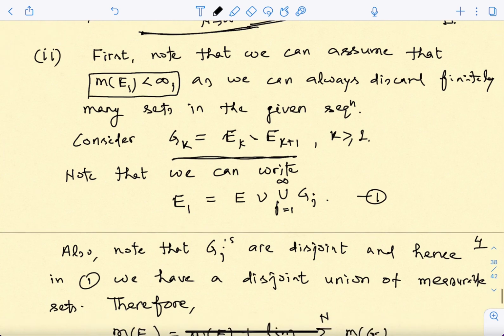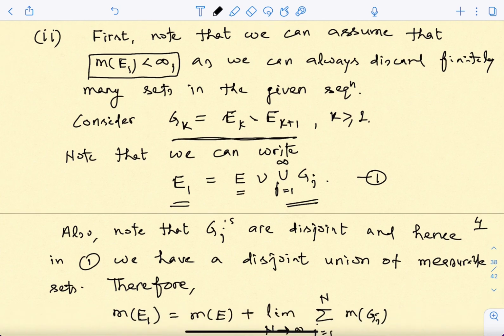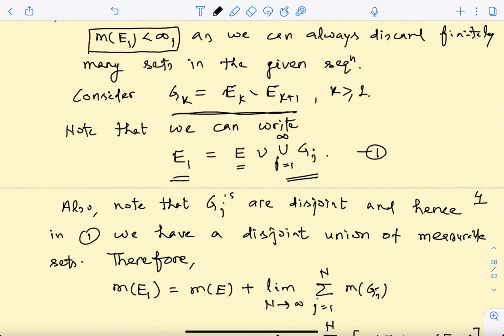All right. Now you see for this decreasing sequence, the first set is the largest one. And then how are these Gks being obtained? You are removing the next one and then the next one. So this E1 is going to be the union of these guys, but the intersection of these guys can be left out, so we need to add that also. Because we are removing them, these Gj's are not going to count for the intersection, and it may happen that all the Eks have something in common, so that we have to add in order to get the largest set. So this E1 can be written as E union another union of Gj's.